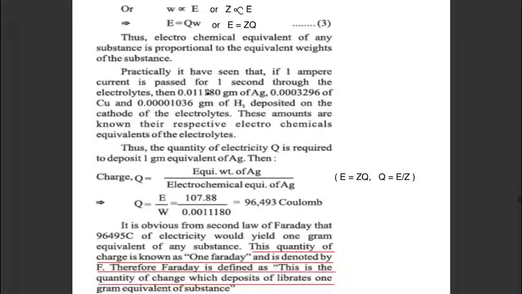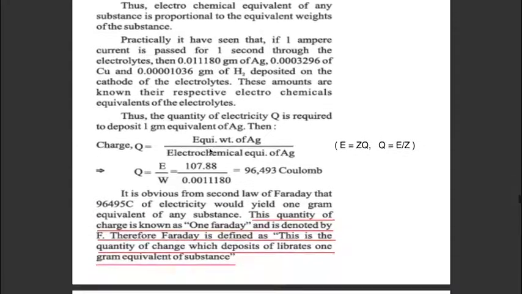So the quantity of electricity Q required to deposit 1 gram equivalent of silver can be calculated from the equation E equals ZQ. Q is equal to E upon Z. E is the equivalent weight of silver, which is 107.88, and Z is the electrochemical equivalent of silver, which is 0.001180.